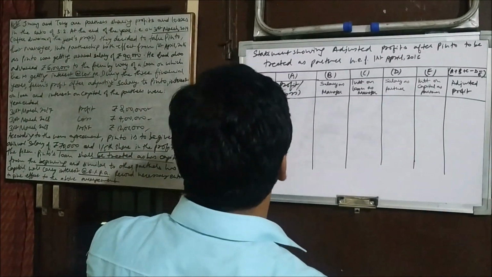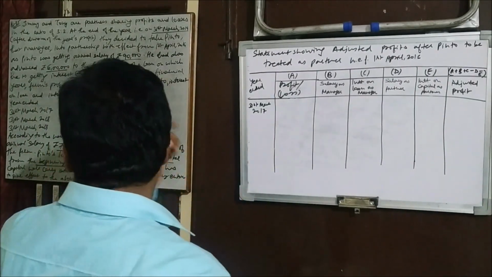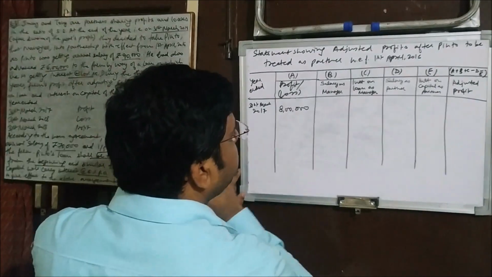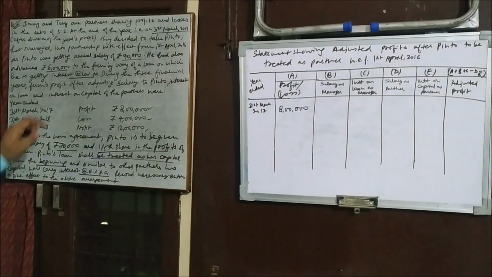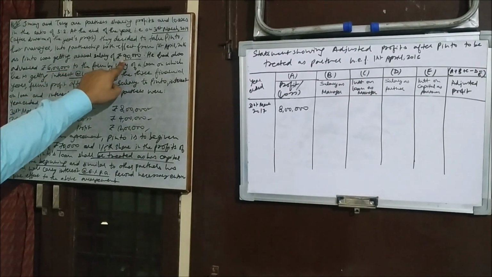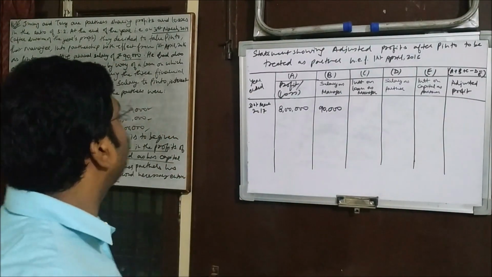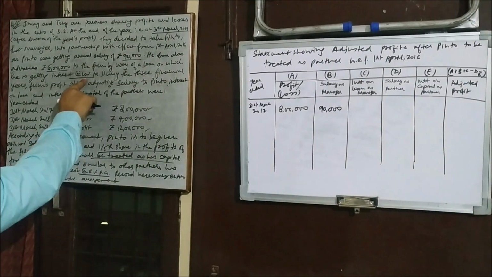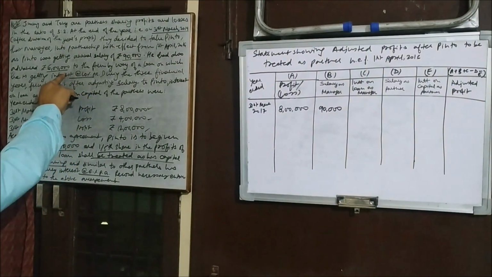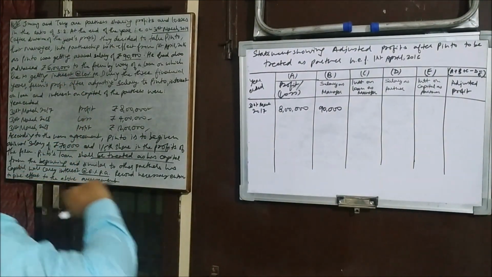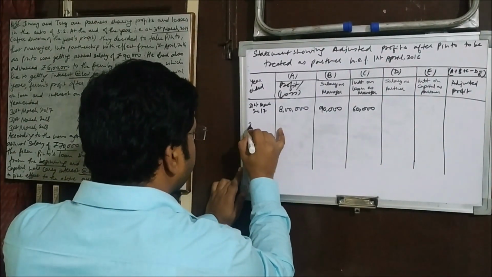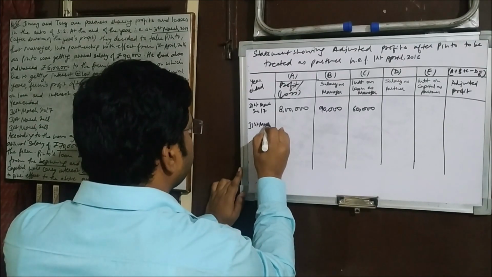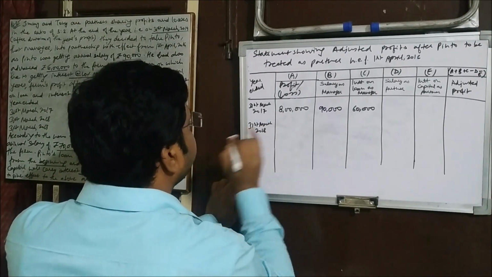So in 31st March 2017, profit was 8 lakh rupees. The salary of the manager, what was he getting? He was getting an annual salary of 90,000. Interest on loan he was getting at the rate of 10% per annum on 6 lakh, so on 6 lakh 10% is 60,000. Now let's calculate for another year, 31st March 2018.